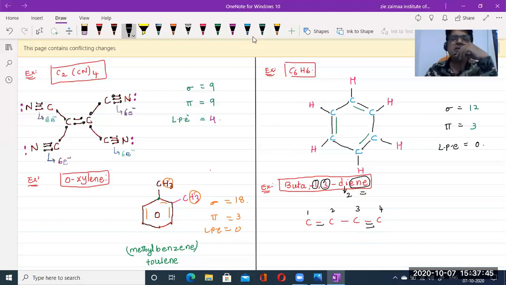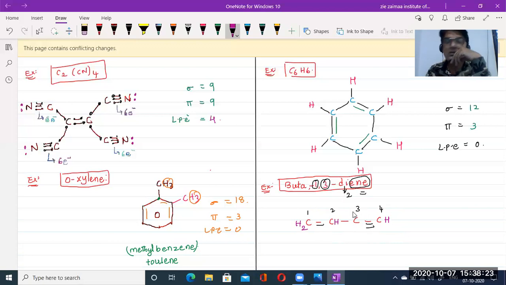Now the arrangement of hydrogens. The first carbon contains 2 bonds, so we need to write 2 hydrogens. The second carbon already has 3 valences, so we need to write only 1 hydrogen. Next, this carbon already contains 4 bonds, so no need to keep any hydrogen. The fourth carbon is accommodating 3 bonds, so we need to keep 1 more hydrogen. So this is the complete structure of buta-1,3-diene.